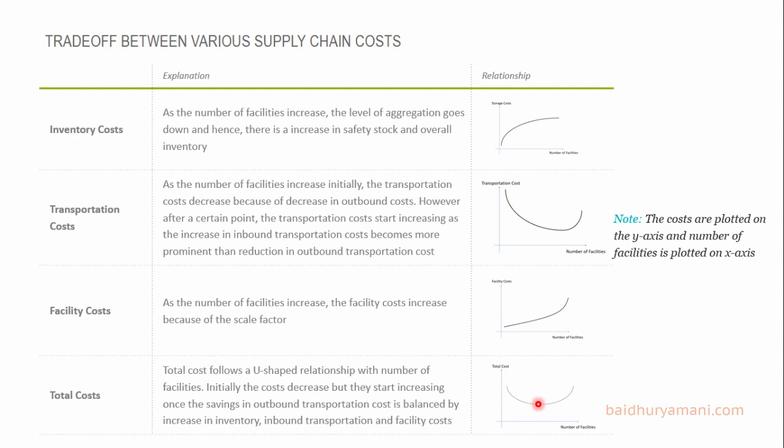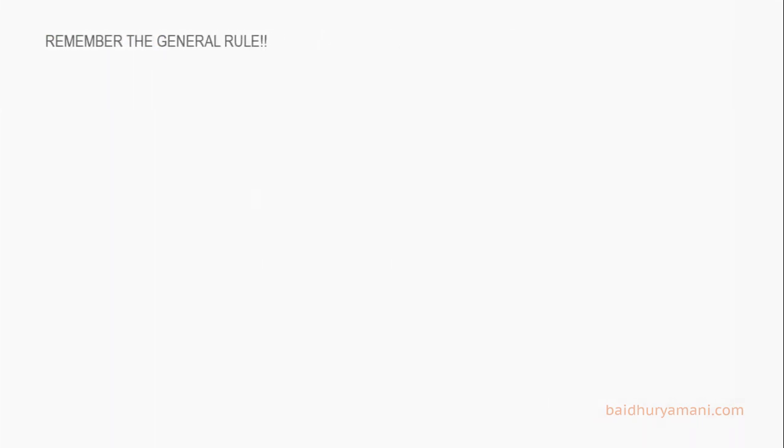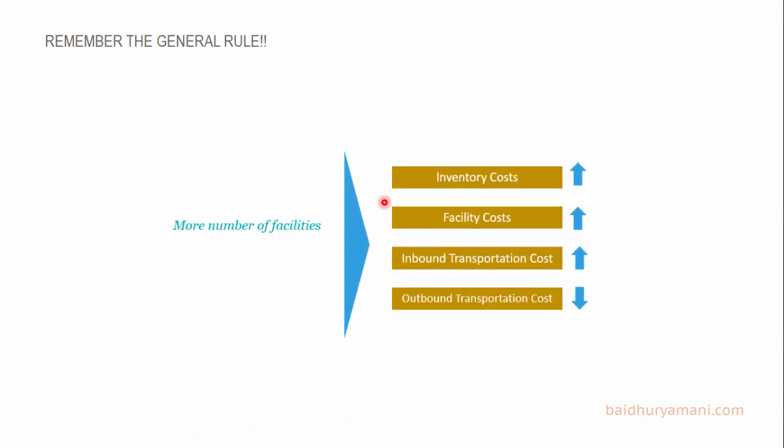So based on our discussion, always keep in mind the general rule. As the number of facilities increases, the inventory, facility and inbound transportation costs increase, while at the same time, the outbound transportation cost decreases. At every stage in network design, you will be making some kind of a trade-off, and the optimal decision will be the one that maximizes the value for the supply chain or for the company. In short, the entire supply chain network design revolves around these trade-offs.